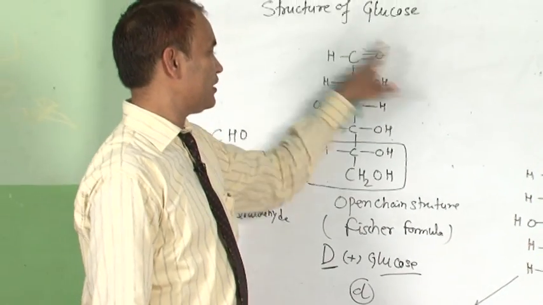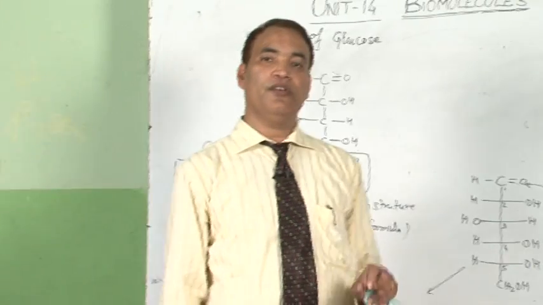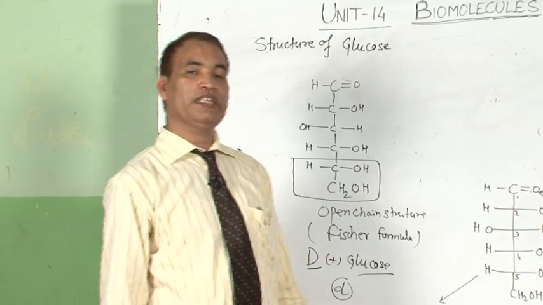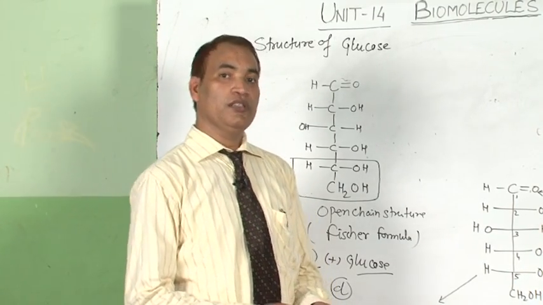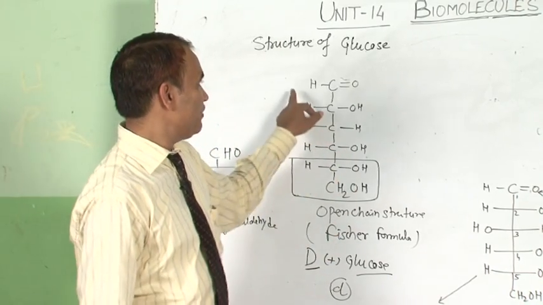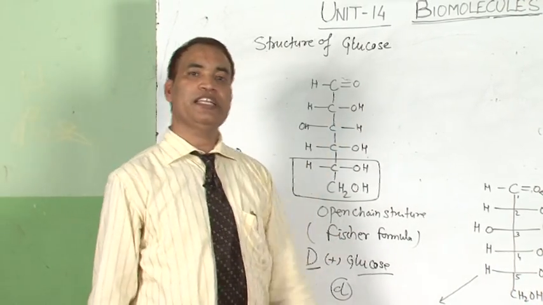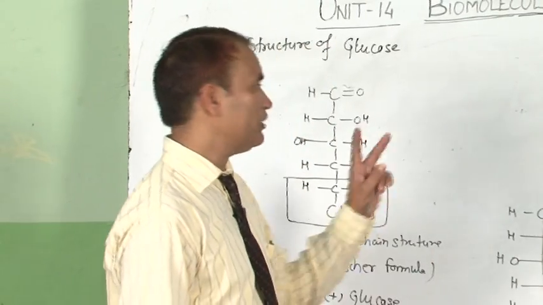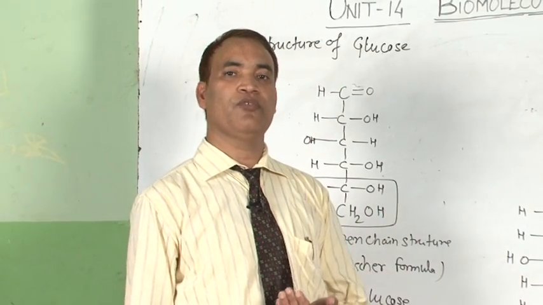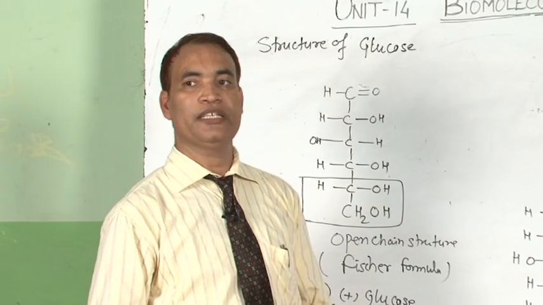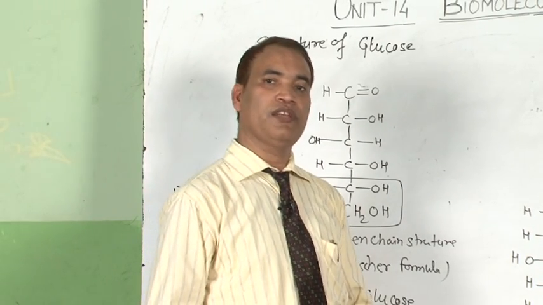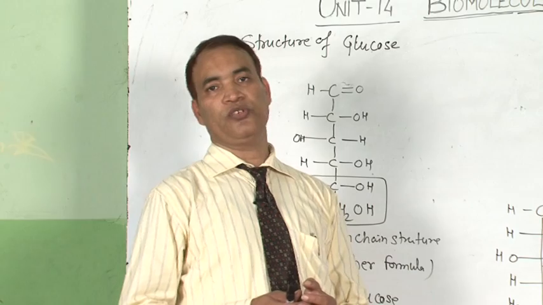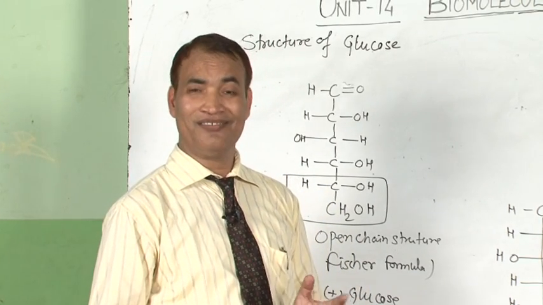But this structure of glucose cannot explain a few reactions. Although it explains a number of properties of glucose, it cannot explain a few others. As we know, there is a carbonyl group, and this carbonyl group is an aldehyde. For the carbonyl group, we have two tests: the 2,4-DNP test and the reaction with sodium hydrogen sulfite. When the compound is treated with 2,4-DNP, it gives an orange precipitate, or with sodium hydrogen sulfite it gives a yellow precipitate. That shows the presence of a carbonyl group.